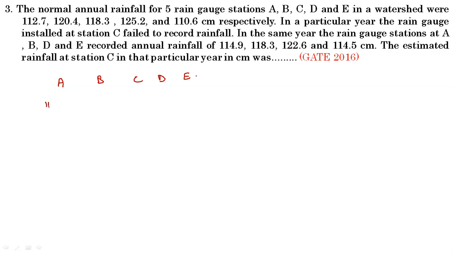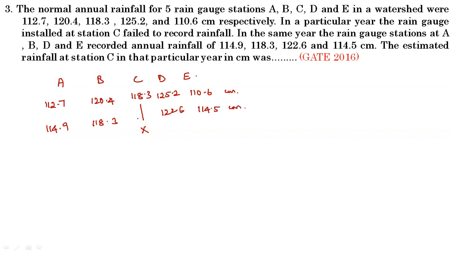The normal annual rainfall values are 112.7, 120.4, 118.3, 125.2 and 110.6 centimeter. In a particular year, the rain gauge installed at C failed. In the same year, the rain gauge stations at A, B, D and E recorded annual rainfall of 114.9, 118.3, 122.6 and 114.5 centimeter. Estimate the rainfall at C.